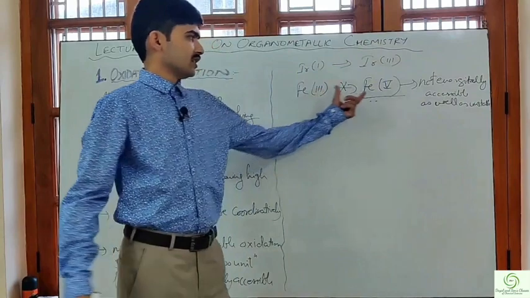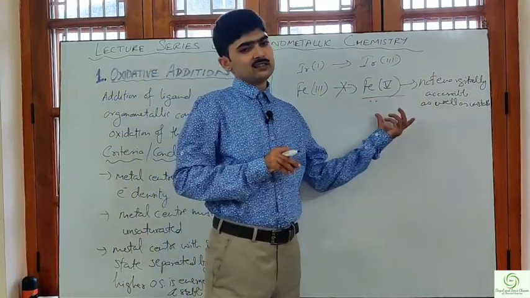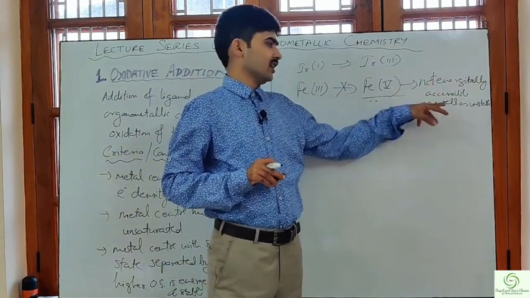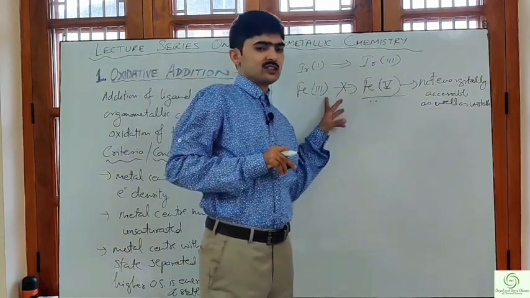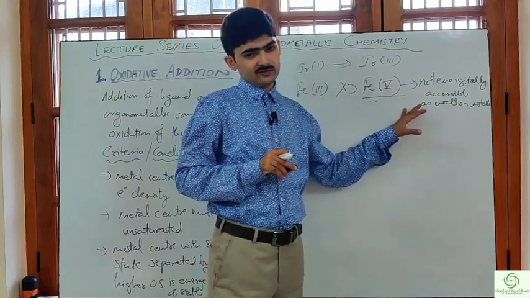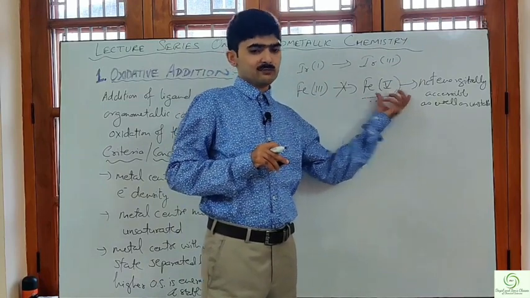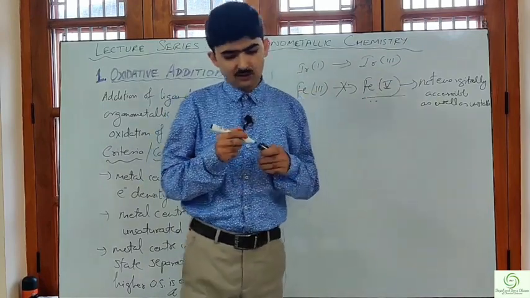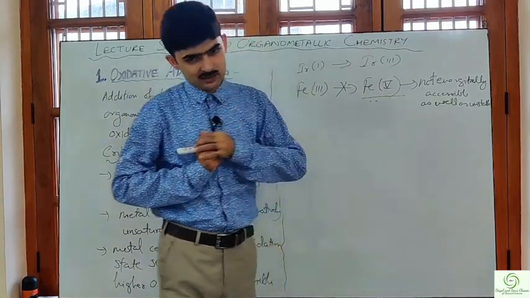Because iron in +5 oxidation state is not in an accessible energy state, and also it is not stable. So the reaction will not go from Fe3+ to Fe5+. Rather, if the complex was in Fe5+, the backward reaction will be favored, because the Fe3+ oxidation state is very stable.